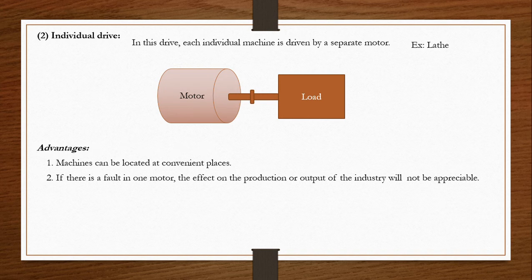If there is a fault in one motor, the effect on the production or output of the industry will not be appreciable, because only that particular load suffers due to the problem of the motor. Other loads are not affected. So it is the main advantage. Disadvantage: initial cost is very high.